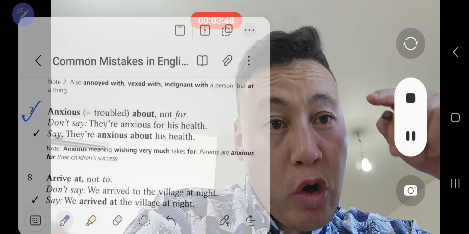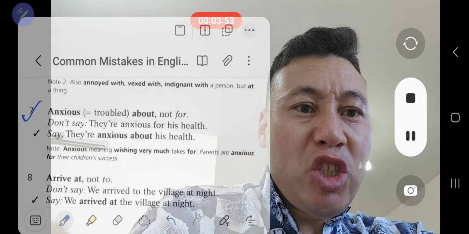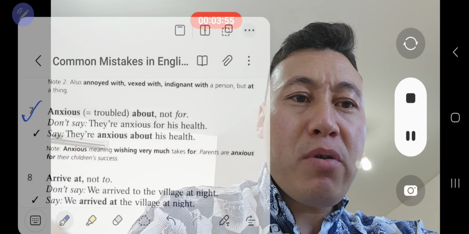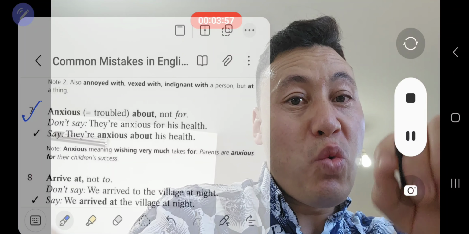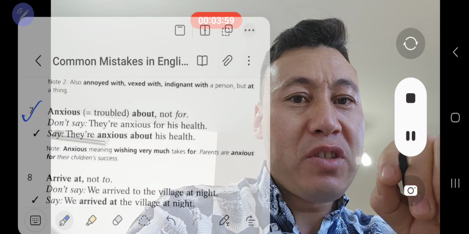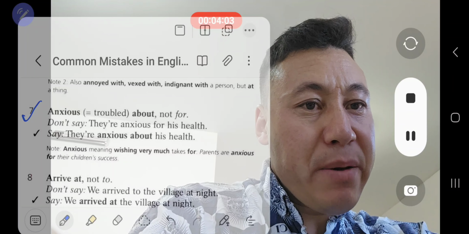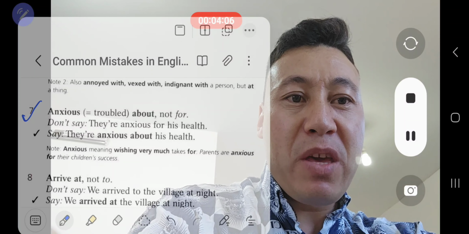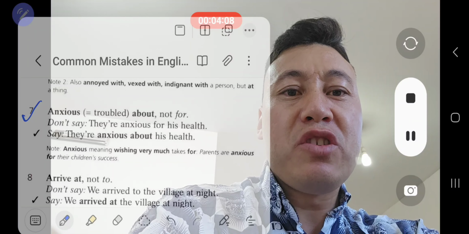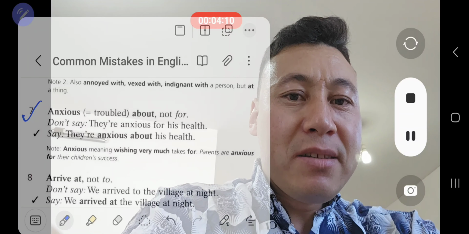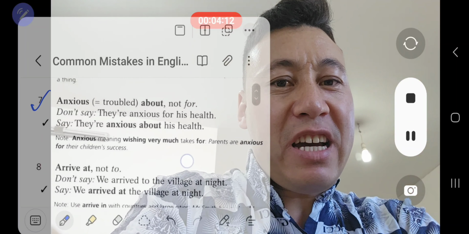Now you should remember that anxious differs depending on the preposition that you use after the word anxious. If you say anxious about, it indicates something else, but when you say anxious for, it indicates something else. Well, what is the next part?